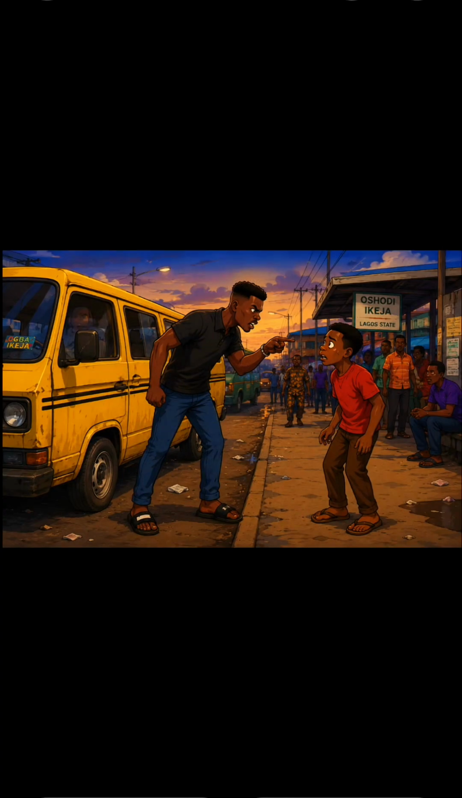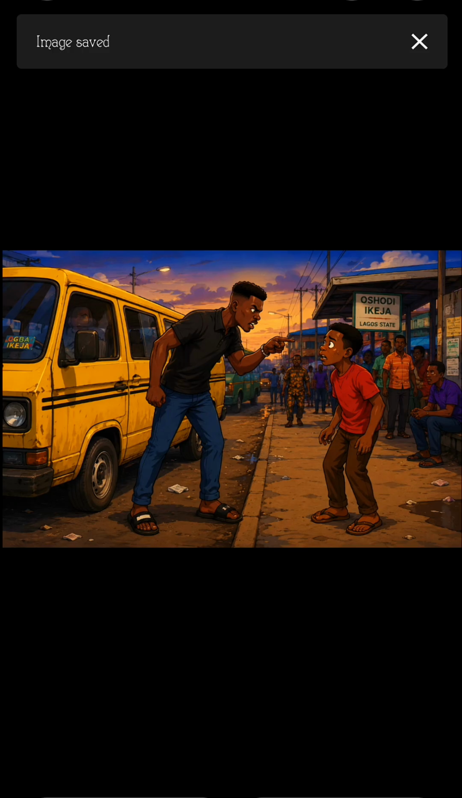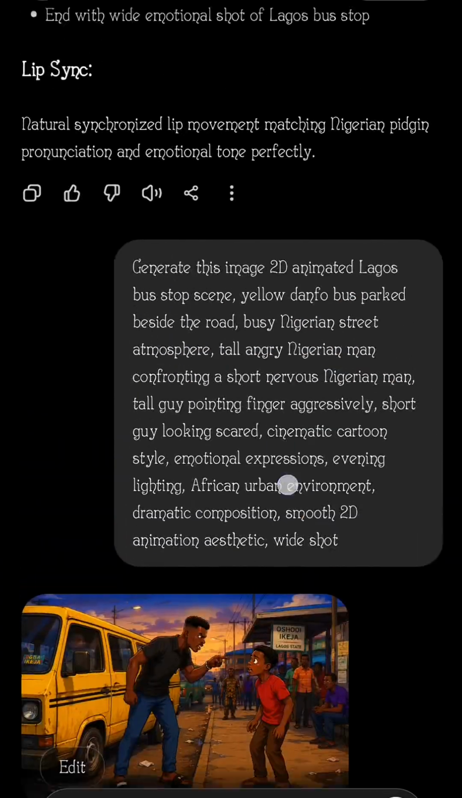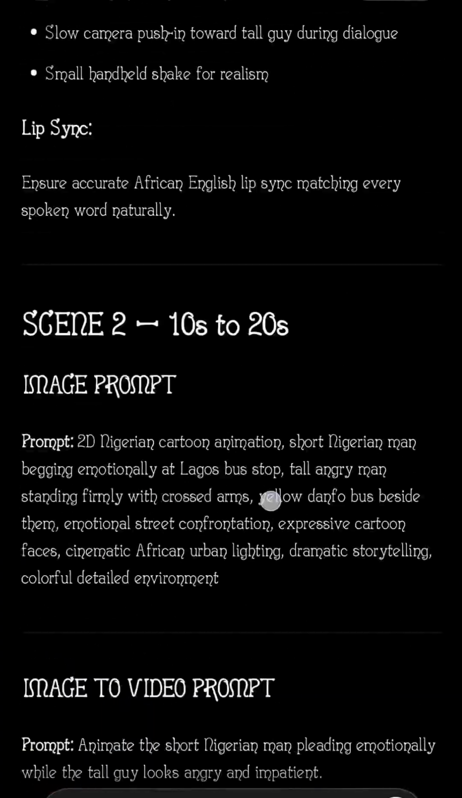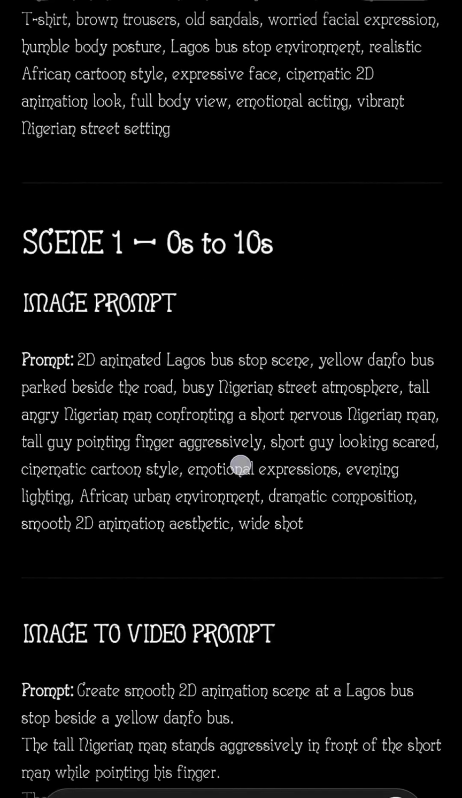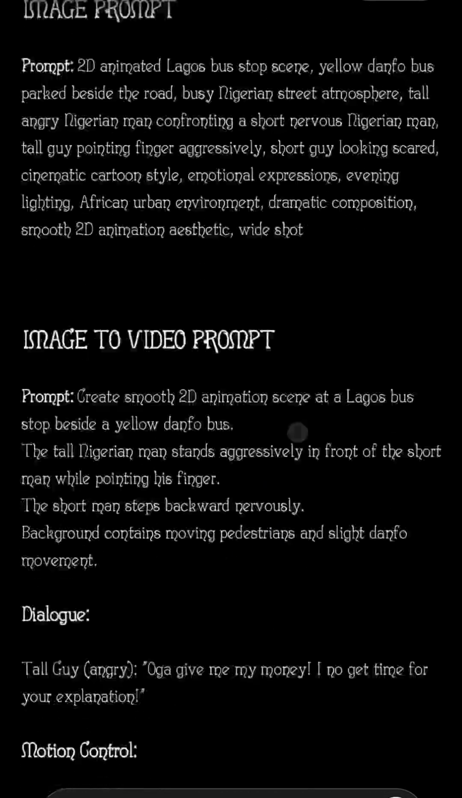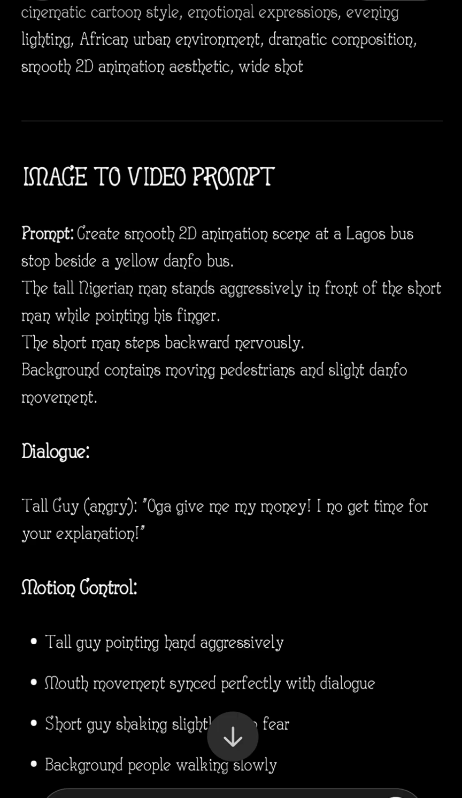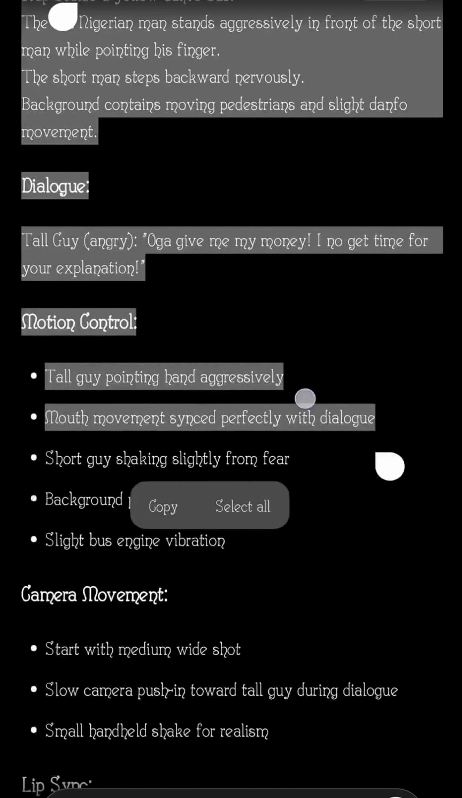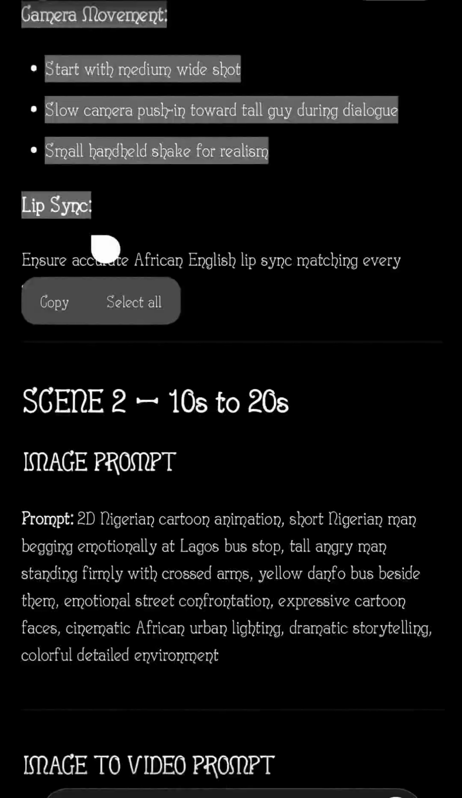Now, this is the image. As you guys can see, this is the image here. Now, I just need to click on save here. Now, it has saved the image. Now, the next thing I'm going to do, I'll go back to the first scene here. As you can see, our first scene. So this is the prompt I copied some minutes ago. Now I'm going to copy the image to video prompt here.